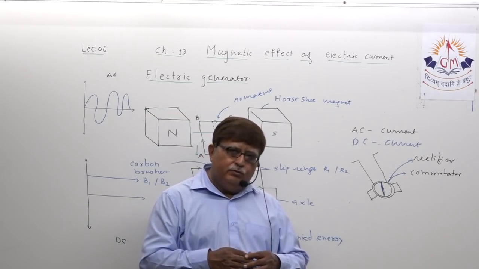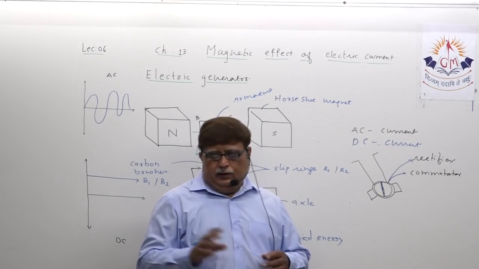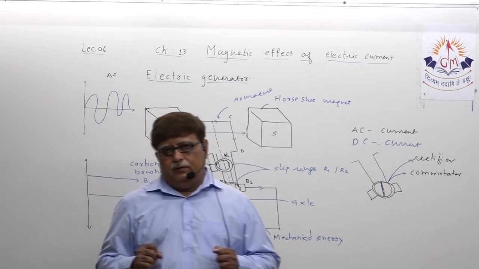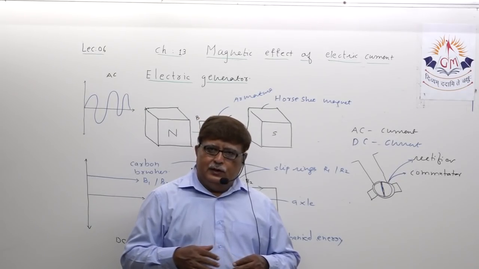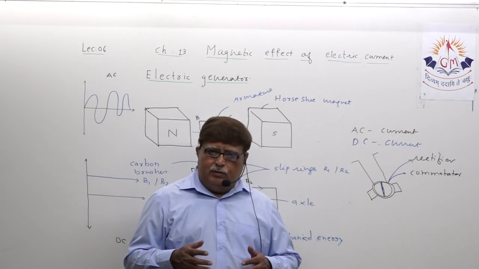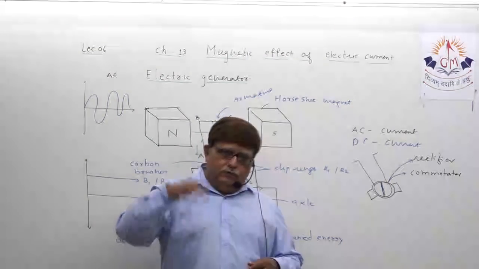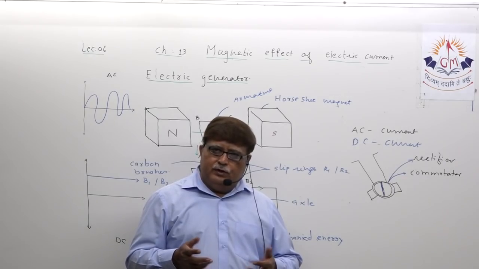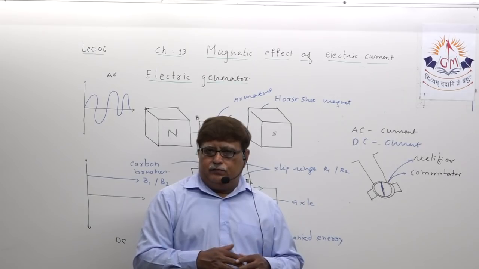And dear student, one more thing. In India, in every country, the power ratings are fixed. When we discuss the domestic electric circuit, I am going to discuss those power ratings in detail. But because of the concept of fluctuation of AC current, in India we are supplied current with 50 hertz frequency.